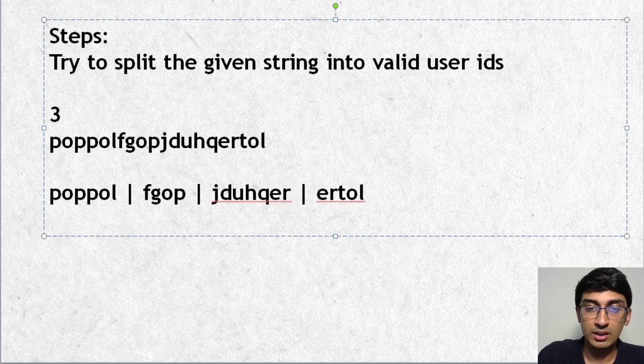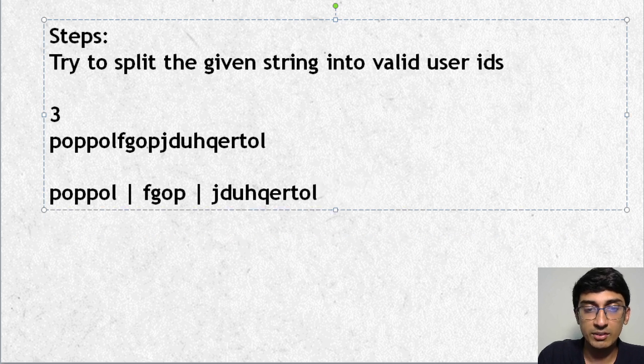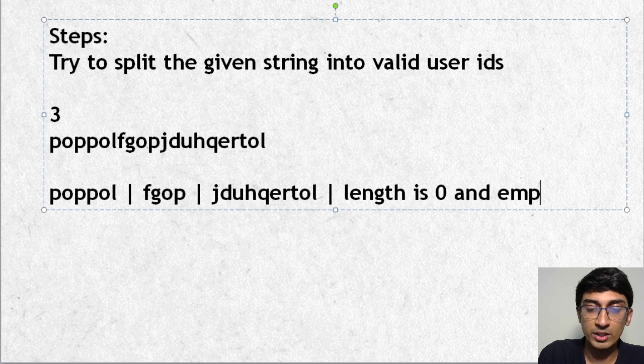ER, then we'll try to see TOL. Again, not a good option, because this is less than 3 characters, then we'll try to get T O and then L. And at this point, when we cut it, what will happen is it will try to go beyond. At this point, the length is 0 over here, right? And current and employee is also 0.